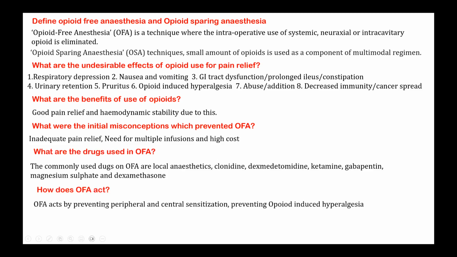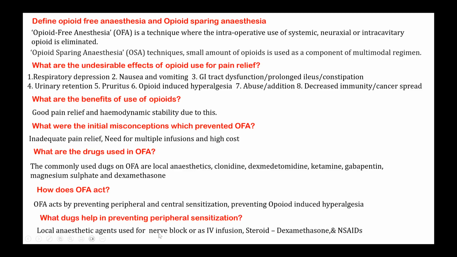So how does it act? It prevents peripheral and central sensitization. This terminology you have to use in your answer. This prevents peripheral and central sensitization and also prevents opioid-induced hyperalgesia. So which drugs prevent the peripheral sensitization? Drugs like local anesthetic, which completely block nerve conduction or sensation, as IV infusion, or steroids like dexamethasone, NSAIDs. All these are the drugs which are helpful in preventing the peripheral sensitization.